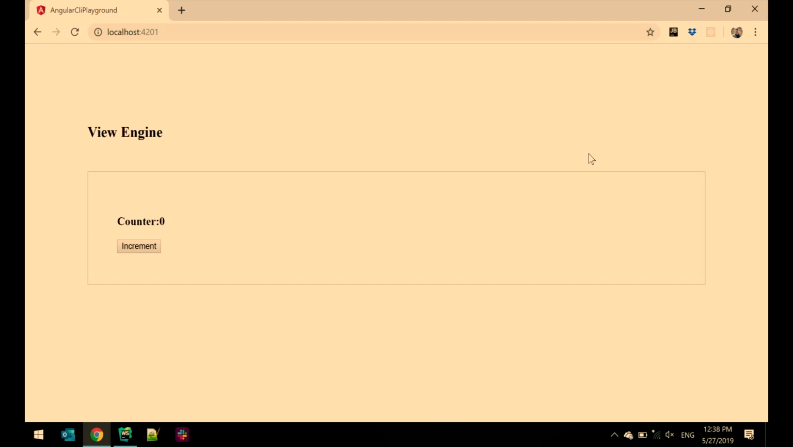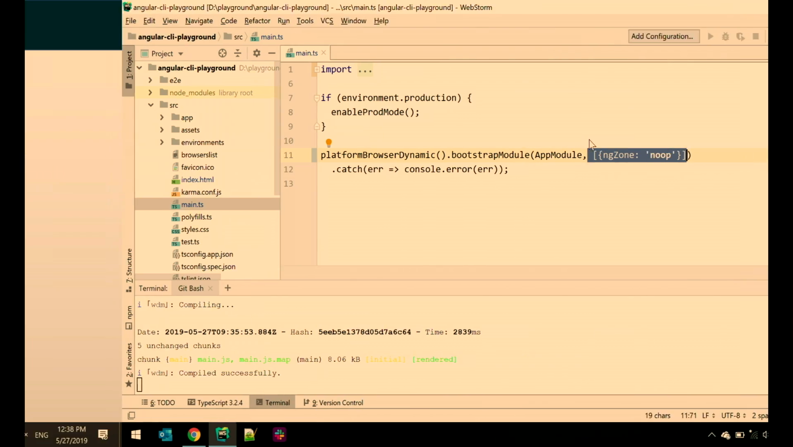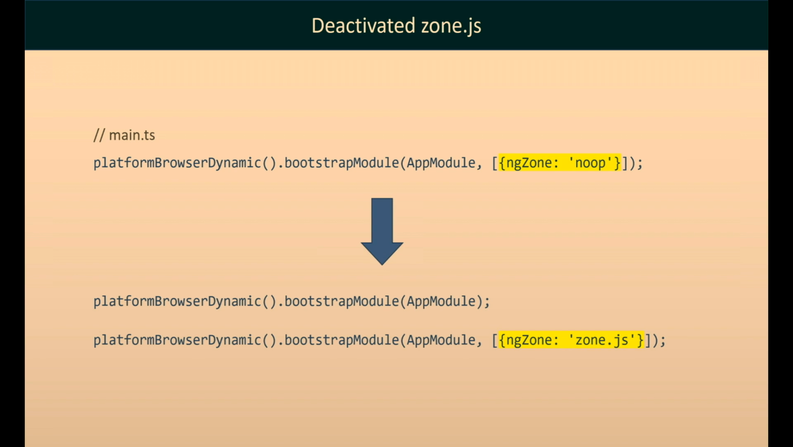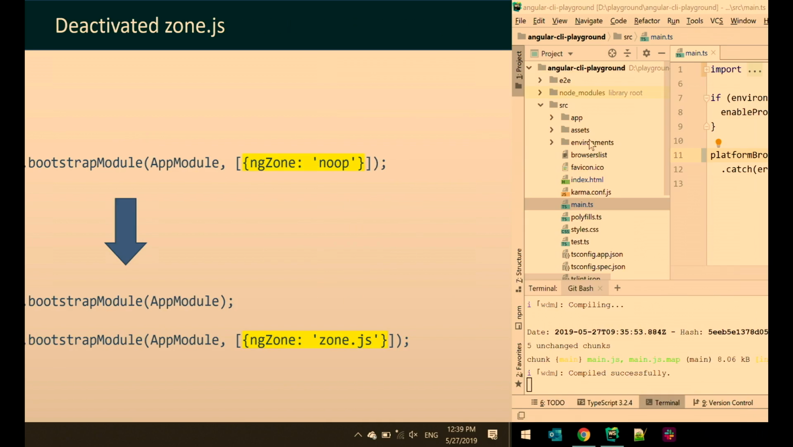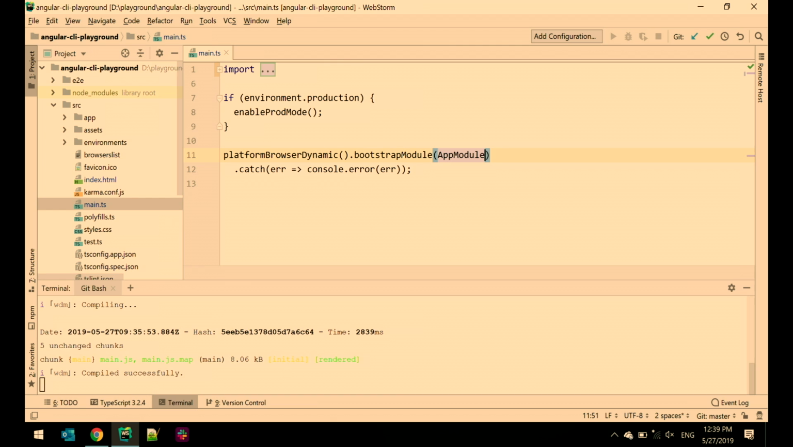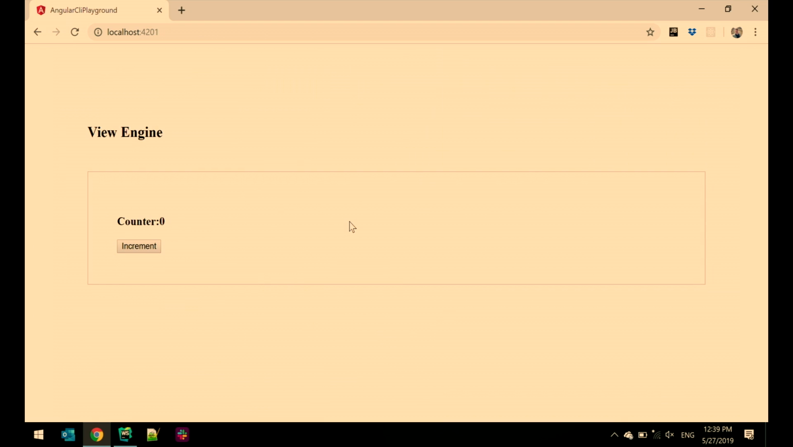Well, if we now enable zone.js, how do you do that? You just either remove that parameter or explicitly specify that we want to use zone.js as ng-zone. And if you do that, we should have a working application. So I'll just remove it here. And we go back. Okay, you can see that now the value is being updated.